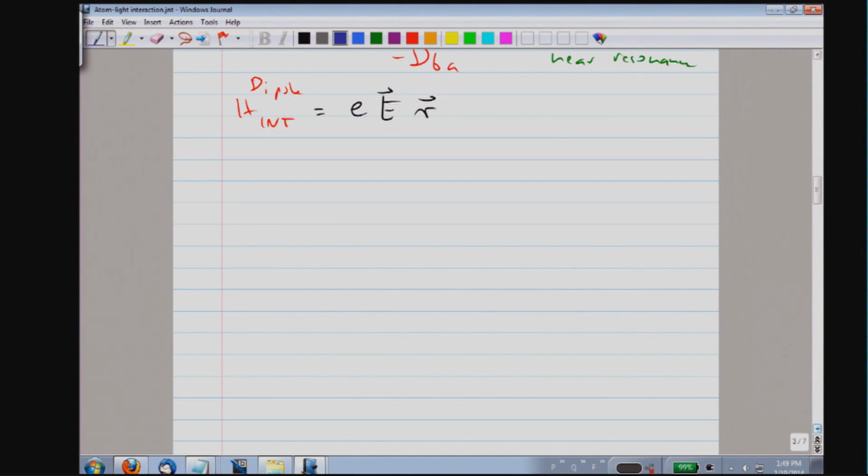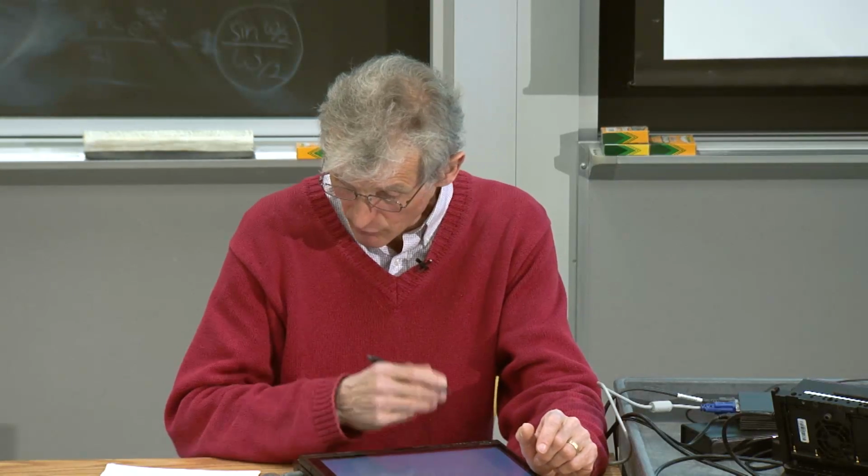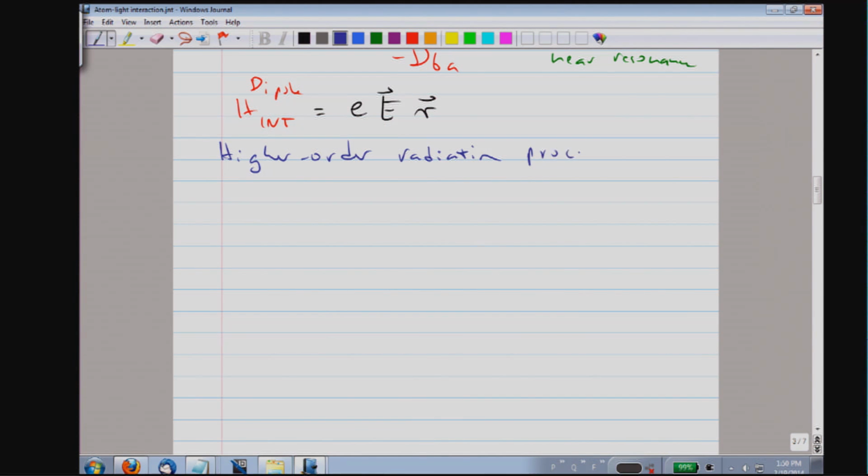Okay, but there are situations where the leading approximation vanishes. For instance, if two levels have the same parity, then the dipole operator between the two of them is 0. And then if you want to consider a transition between those two levels, it will come from next order terms. So let's now discuss higher order radiation processes.